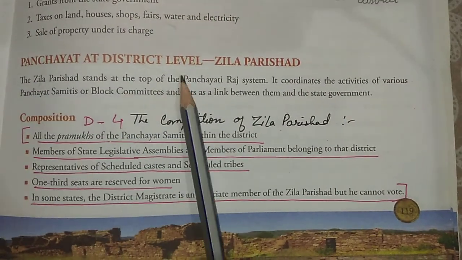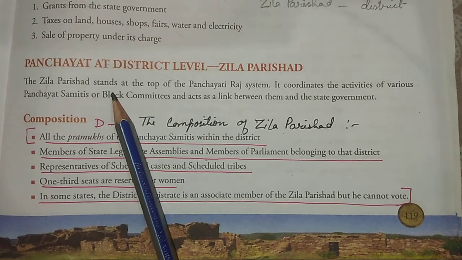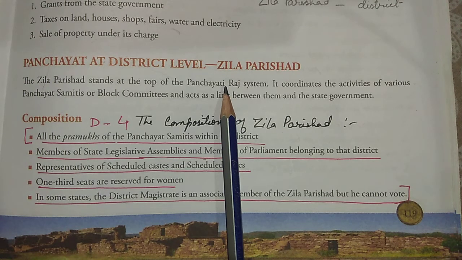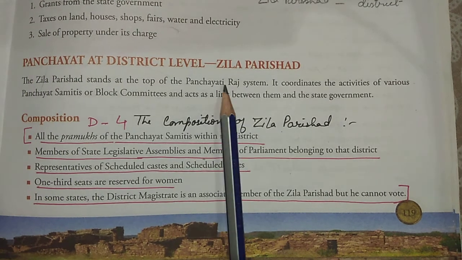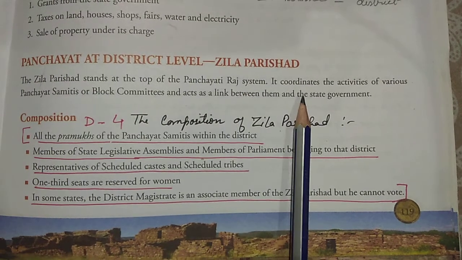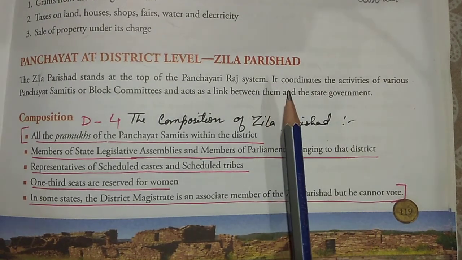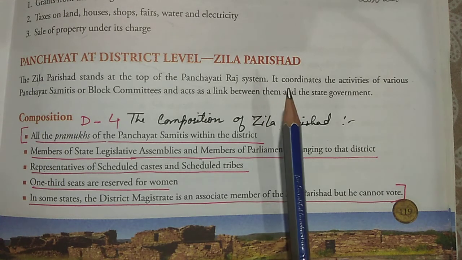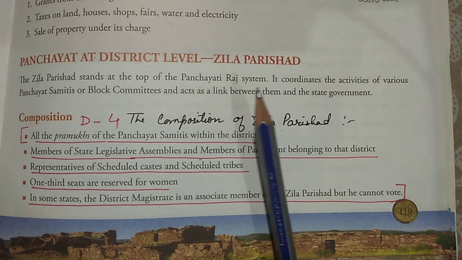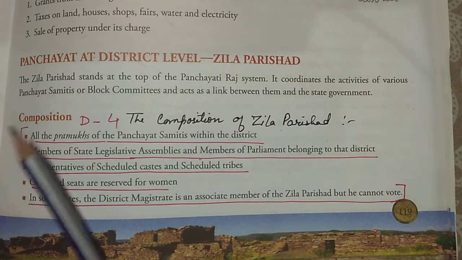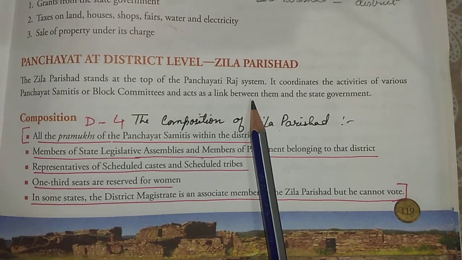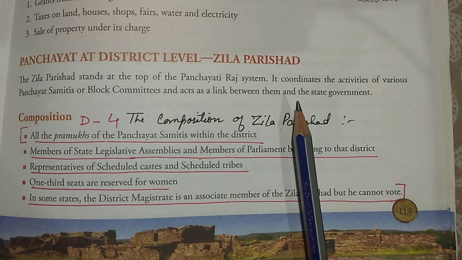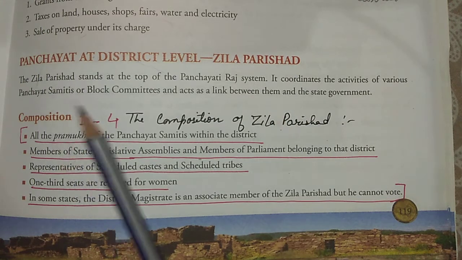The zilla parishad stands at the top of the panchayati raj system, at the district level. It coordinates the activities. What does coordinate mean? It means a mutual understanding with the panchayat level, the block level, and the state government. So it coordinates the activities of the various panchayat samitis or block committees and acts as a link with the state government. If the state government has given any information regarding a program, the zilla parishad will give information to whom?